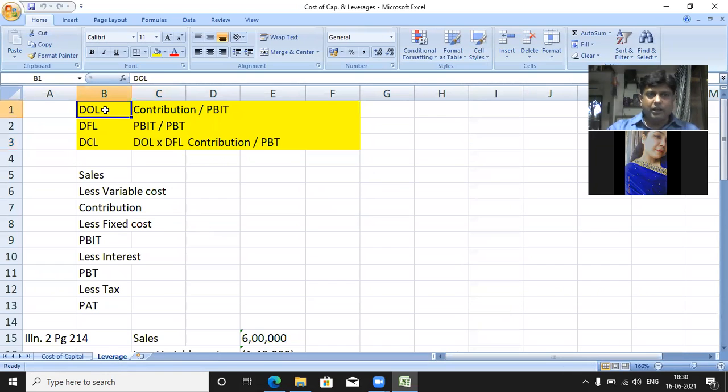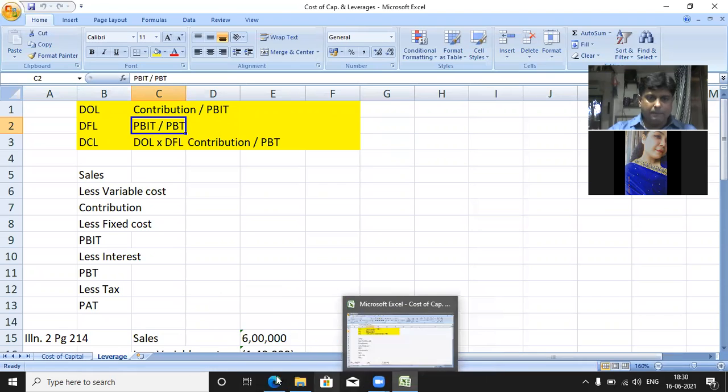You have seen that degree of operating leverage is contribution upon profit before interest and tax. Degree of financial leverage is profit before interest and tax divided by profit before tax. So this format is very important: sales minus variable cost, contribution minus fixed cost, PBIT minus interest, PBT, tax, PAT. So let us do question number 2 on page number 240.